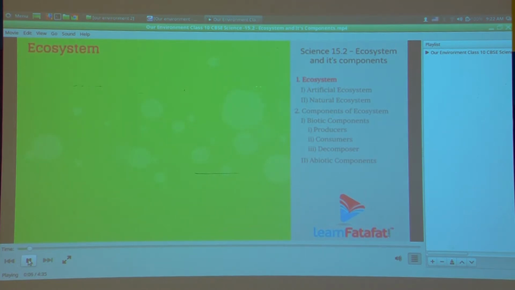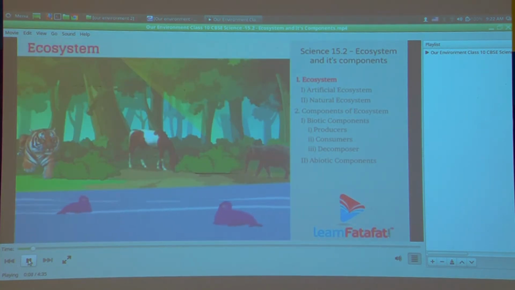Ecosystem, the community in which living and non-living things interacts and maintain balance in nature is called ecosystem. For example, in forest there are various plants and animals. They interact with each other and their activities are dependent on non-living parameters such as soil, water. Hence, forest is an ecosystem.